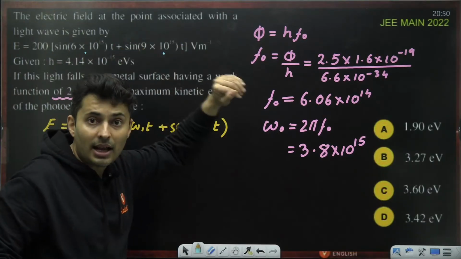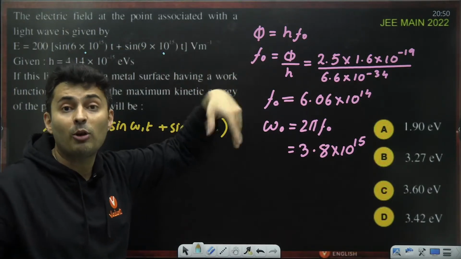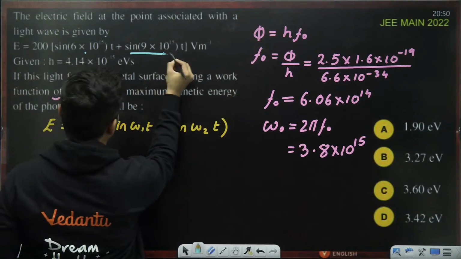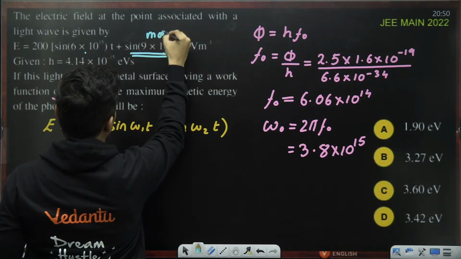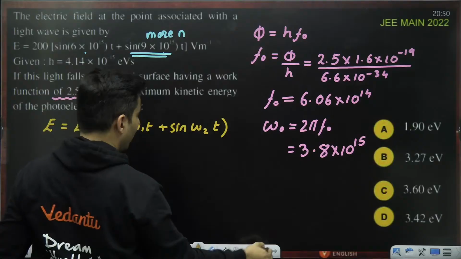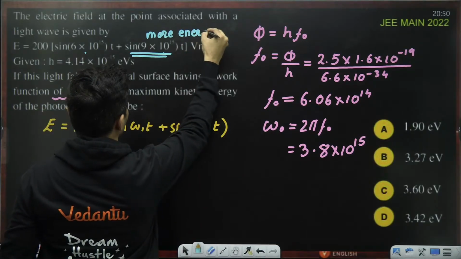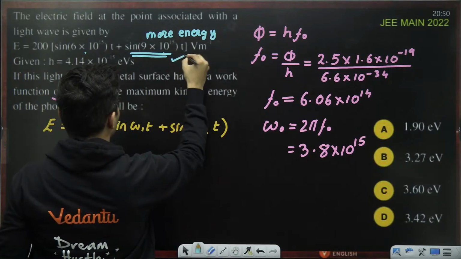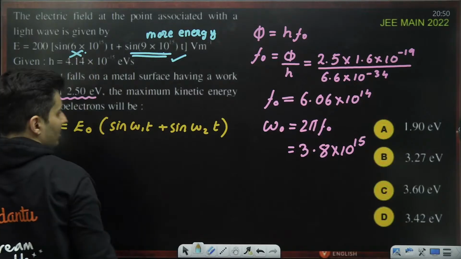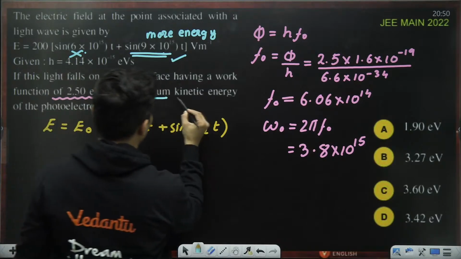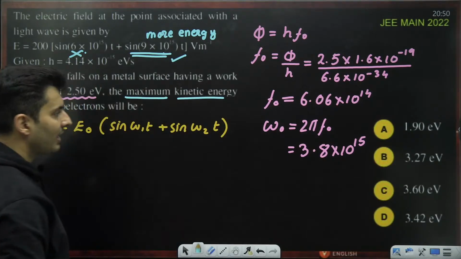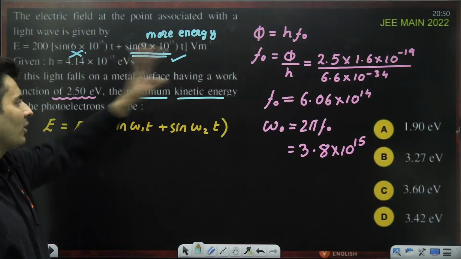Each will give different kinetic energy, but maximum will come from more energy. So this is having more energy, more energy. So use this for finding, do not use this because the question says maximum kinetic energy. Exactly. So you're going to use this for solving it.